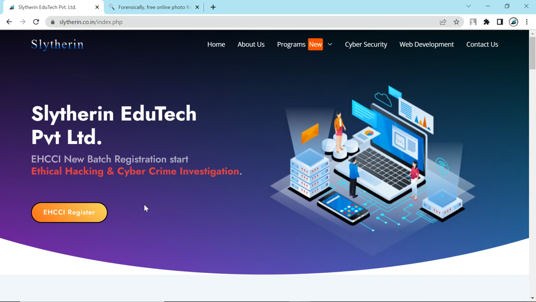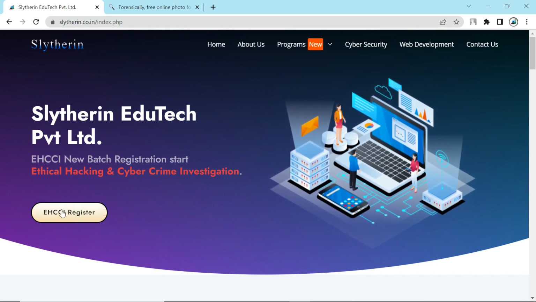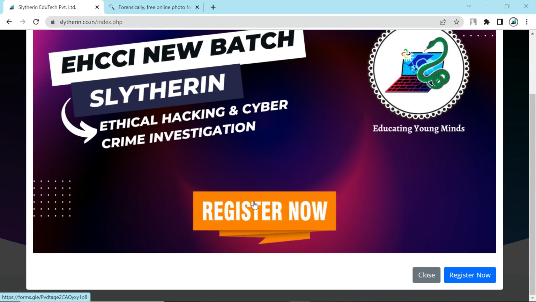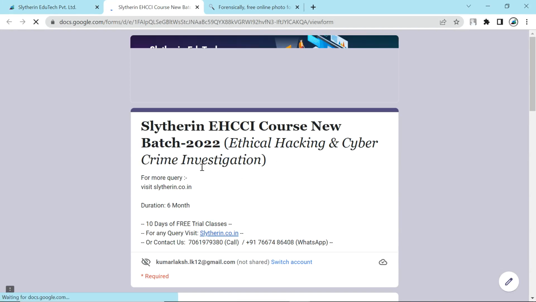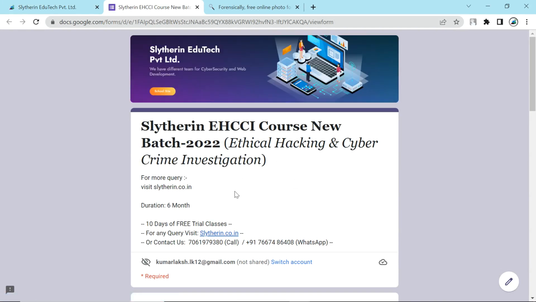I am again repeating, no charges will be applied for filling this. Once you click into this section, you will be redirected to this page, and after that you have to click on the register now option. Once you fill it, you can receive messages in your WhatsApp from the official number. Otherwise you can message or call the respective numbers given in the Google form.